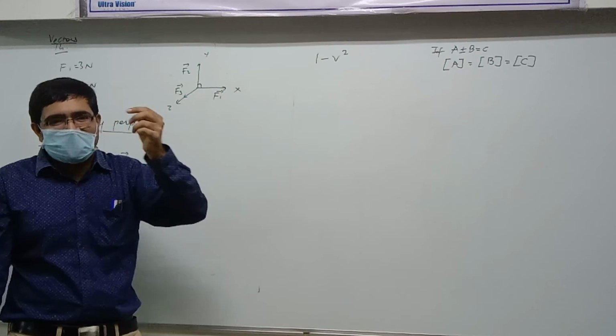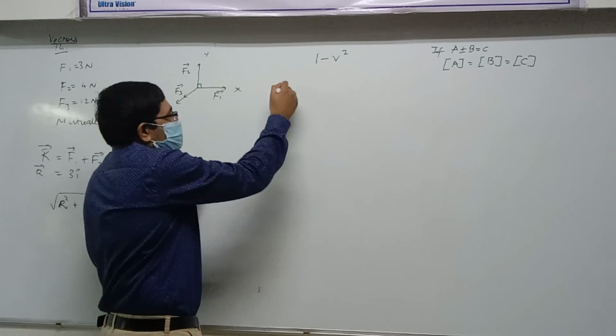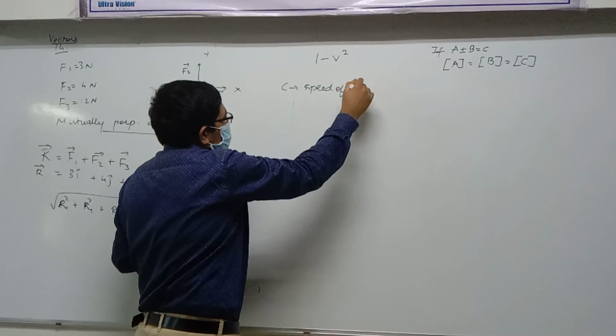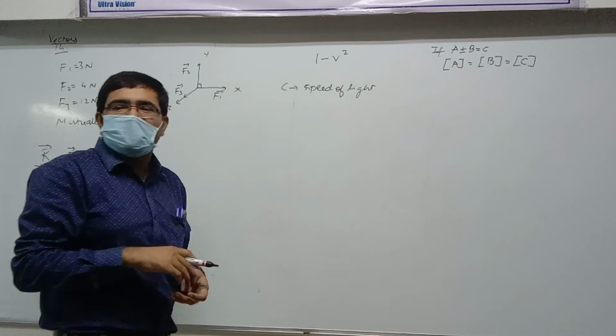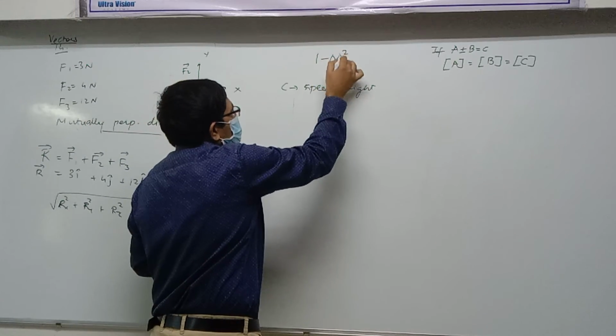Now how to make it correct? That's the question. Where to put c? c is actually the speed of light. So in this formula we have to put c somewhere so that it becomes dimensionally correct. One of the possible ways to do it is this.